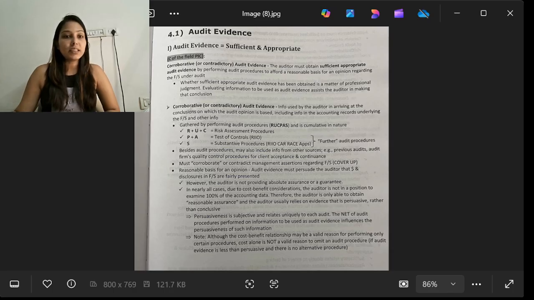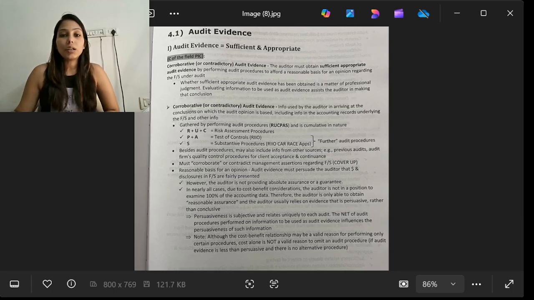We have been discussing throughout our audit series that risk assessment procedures, tests of controls, and substantive audit procedures all comprise our audit procedures, and audit evidence is required in all the processes, all the steps. Tests of controls and substantive tests come under the further audit procedures.